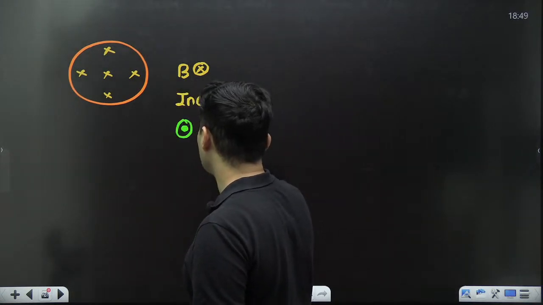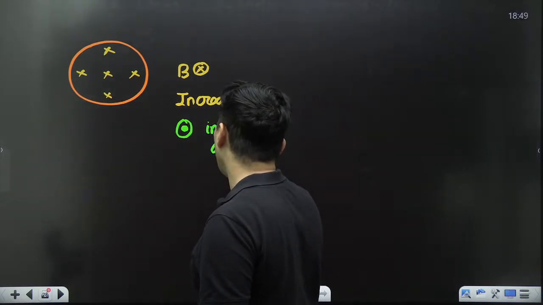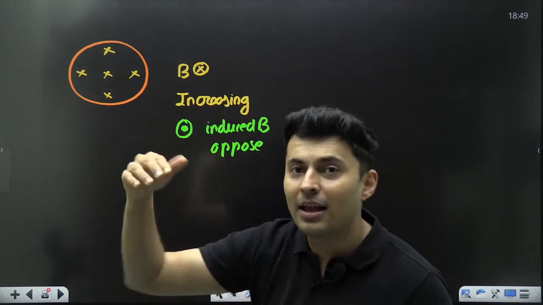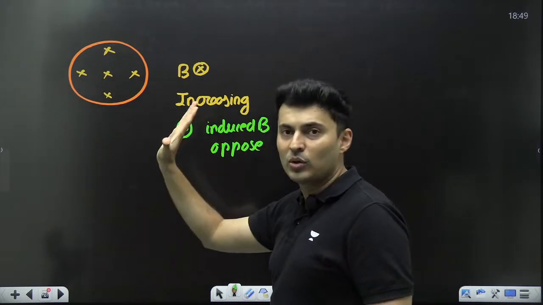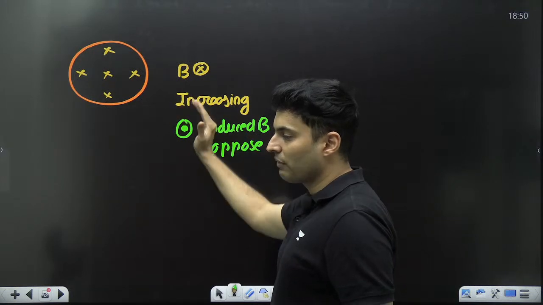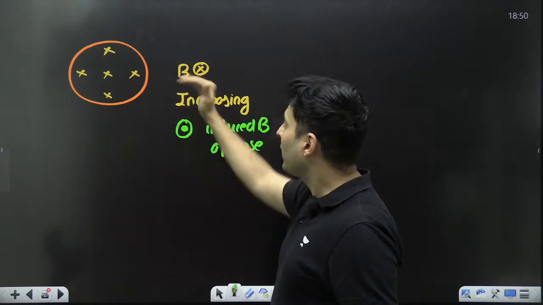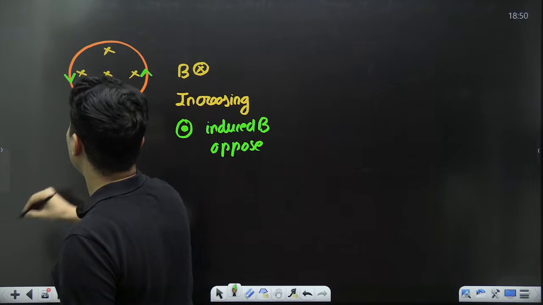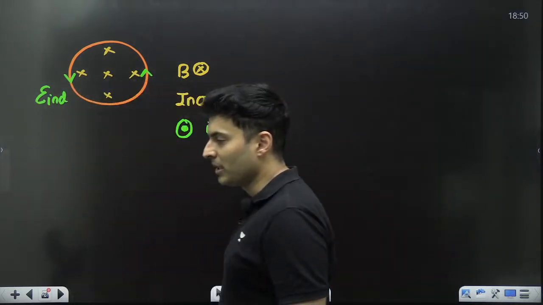So the induced magnetic field will try to oppose that change. How do you create a magnetic field this way, out of the plane? Hold your thumb towards this direction, outside the plane. Do you see your fingers curling like this? So what is that direction? That is anti-clockwise. So the induced EMF or the current will be in this direction. So this is how the induced EMF or the induced current would be.